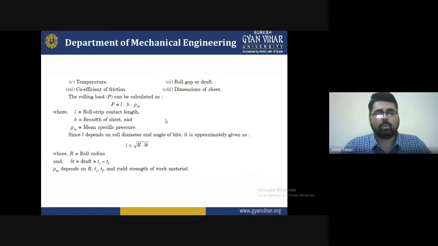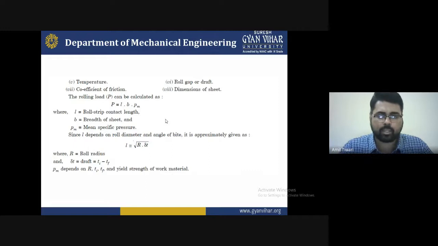So these are the load. How can you find out the rolling load? It can be calculated by P is equal to L into B into PM, where L is the rolling strip contact length, B is the breadth of the sheet, and PM is the mean specific pressure. So this L depends on the roller diameter and the angle of bite.